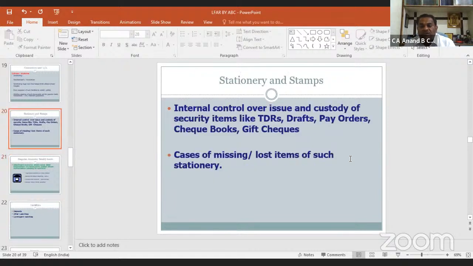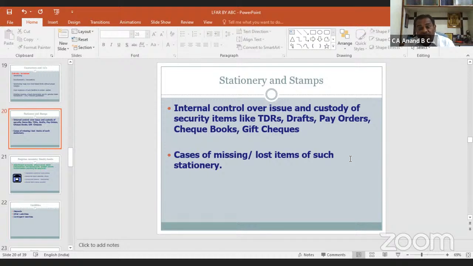Normally, the security stationery should be in dual control of the bank officials, just like cash, just like gold packets. Internal control over issue and custody of security items should be dual, like TDRs, drafts, pay orders, checkbooks, gift checks, etc. If we find any such security stationery item lost or missing, we should report it in our LFR and in our main audit report also.